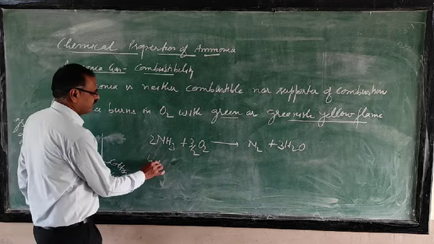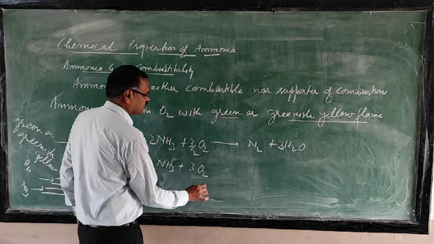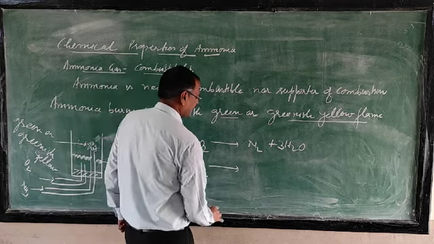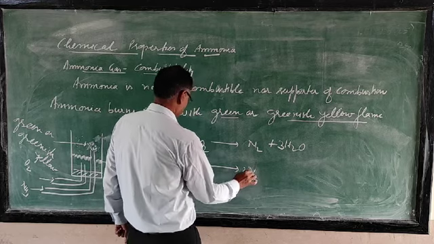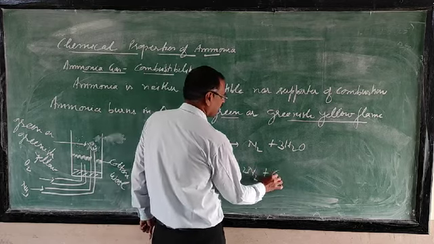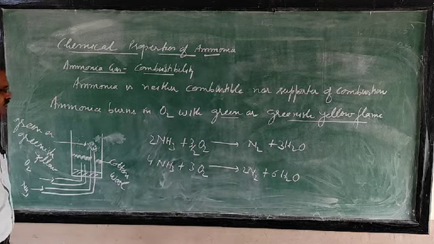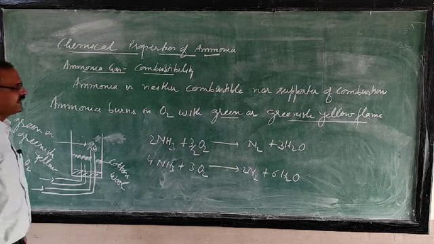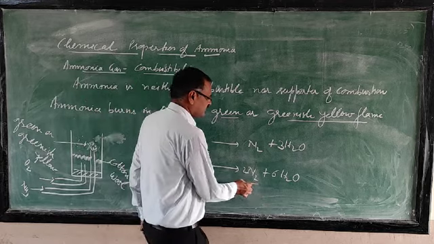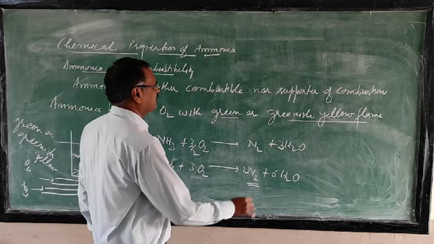Then 4 NH3 plus 3 O2 gives 2N2 and 6H2O. So in this way you are getting nitrogen gas. So questions can be asked to you. First of all, an observation can be asked to you.